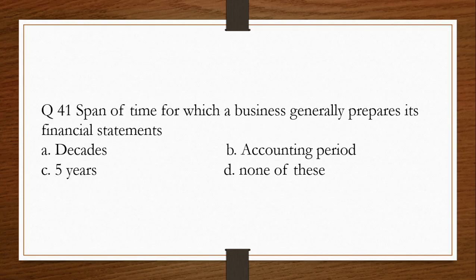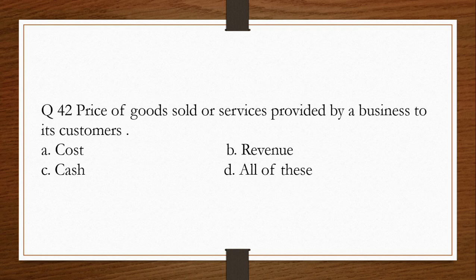None of these. The answer is B. Liabilities. Question number 41. Span of time for which a business generally prepares its financial statements. A. Decades, B. Accounting period, C. 5 years, D. None of these. The answer is B. Accounting period. Question number 42. Price of goods sold or services provided by a business to its customer is called A. Cost, B. Revenue, C. Cash, D. All of these. The answer is B. Revenue.